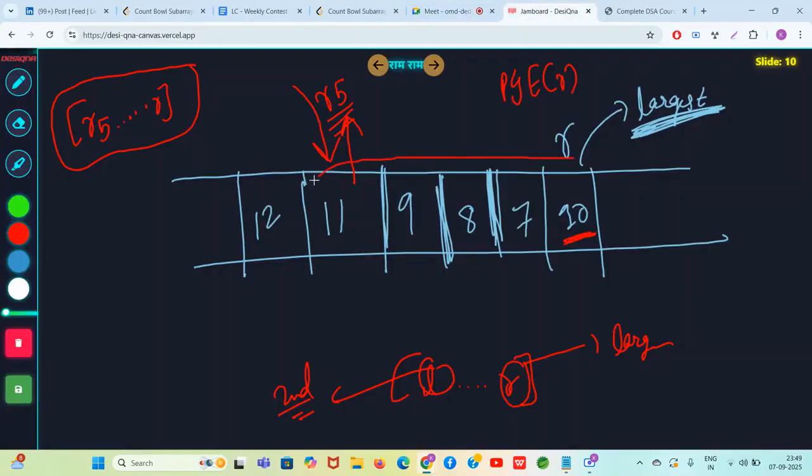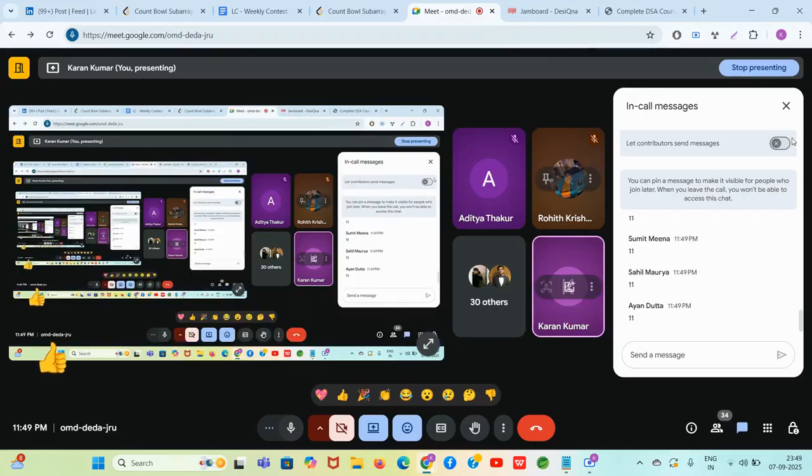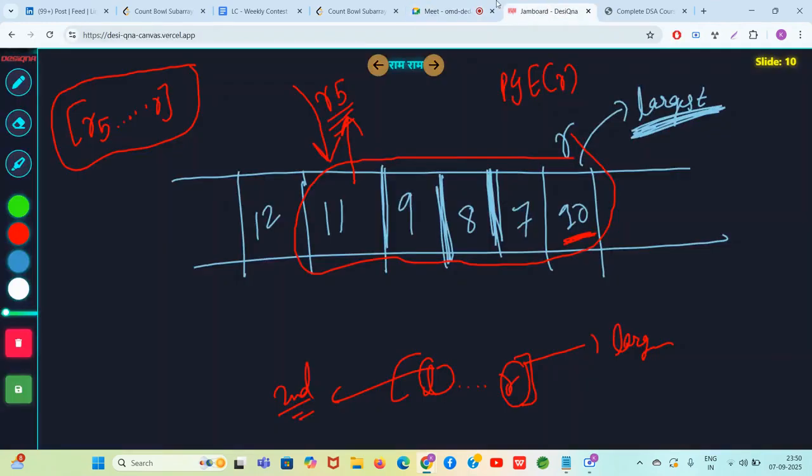Is R the largest element of this subarray anymore? Tell me, is R5 to R a valid subarray? Yes or no in the Google chat? No. So guys, that means the valid subarrays, if L to R is a valid subarray, L can only be from range R5 plus 1 to R minus 1.